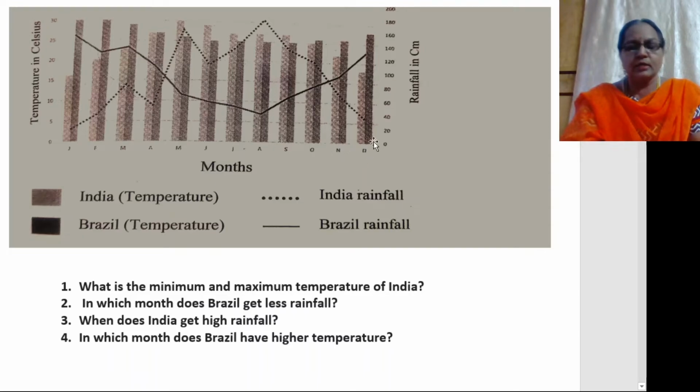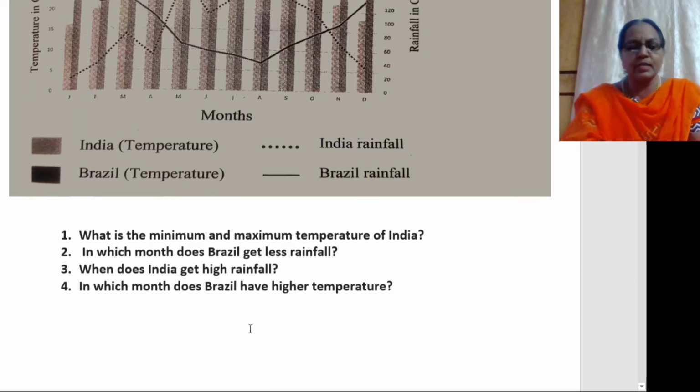Again, this is the rainfall graph of India, and you'll find the highest rainfall again is received in the month of August. In which month does Brazil have a higher temperature? Now look at this. See, in the month of February you find the temperature of Brazil is high.